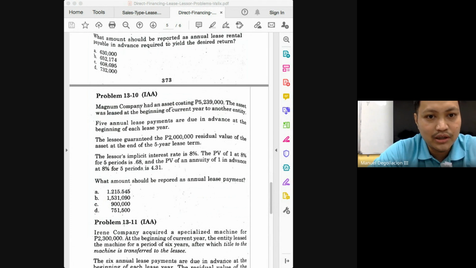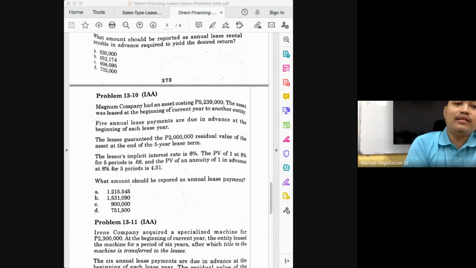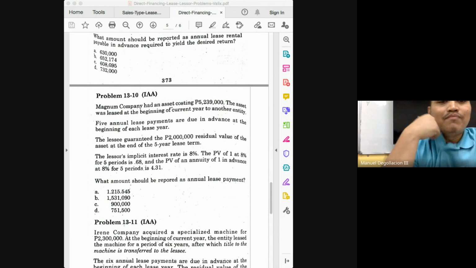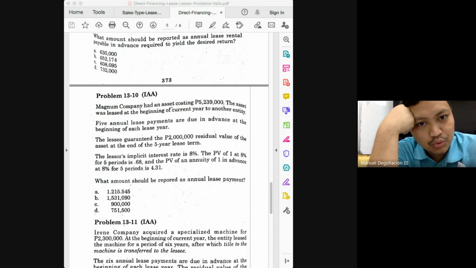And then you have 5 annual lease payments which are due in advance. The lessee guaranteed 2 million residual value of the asset at the end of the 5-year lease term. So meaning the 5,239,000 is the present value of our lease term, including the guaranteed residual value. Okay, so what do we do? Do we simply divide 5,239,000 by 4.31? No, you remove first the present value of your 2 million.